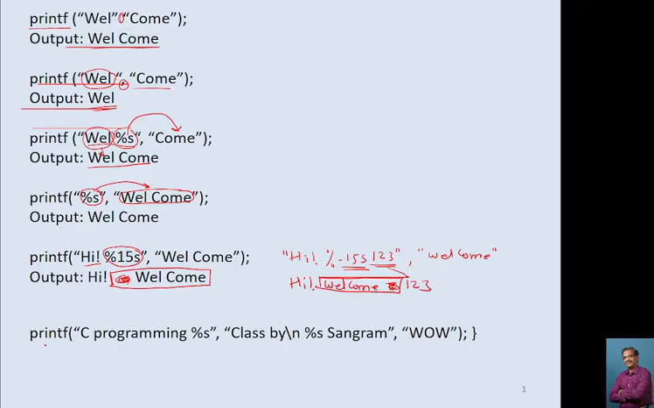Now here this indicates you, it will print Sangram Patil as it is. This percentage s indicates you want to print a string. Which string? That is this string. This string again indicates print class by, go to the next line. Percentage s, it indicates this wow Sangram. So this gives you C programming classes by, and on the next line it will give you wow Sangram.